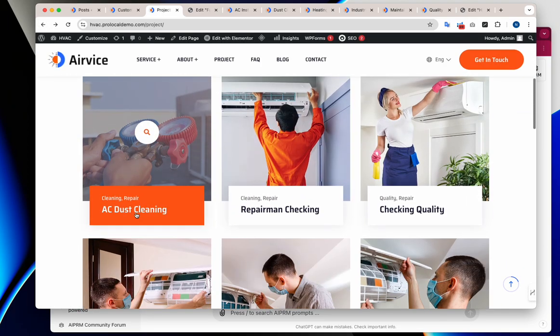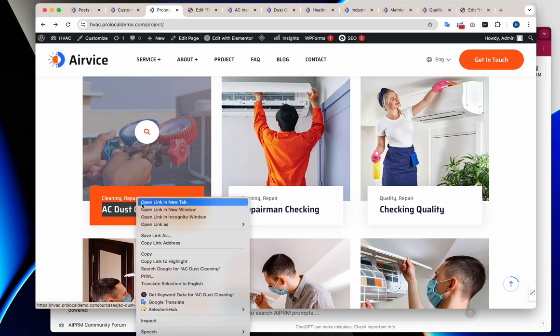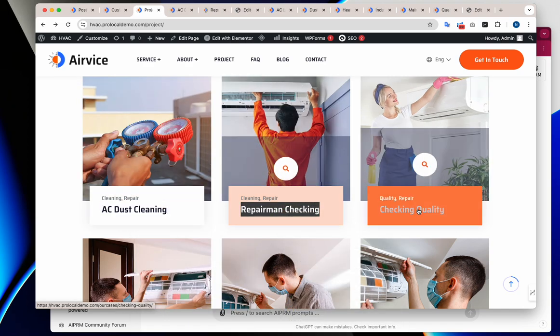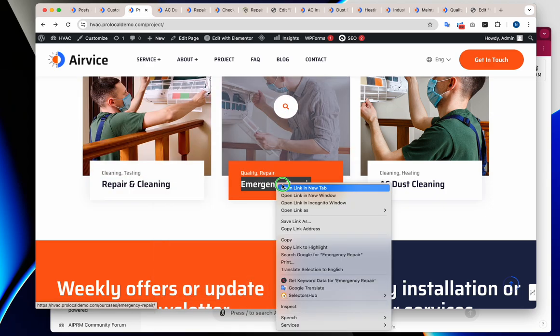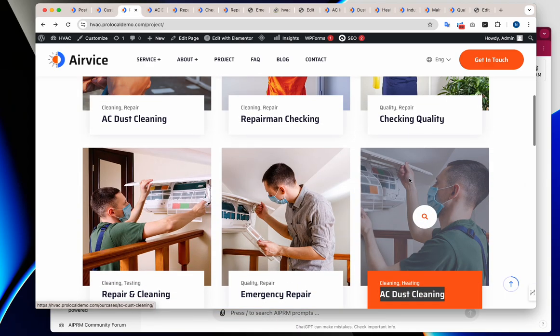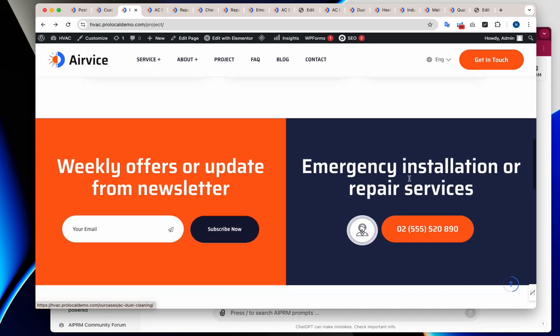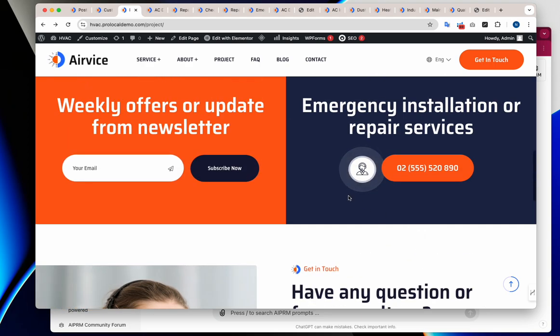So 1, 2, 3, 4, 5, and 6. Looks like there's 2 of them, but this page also has to get fixed as well.